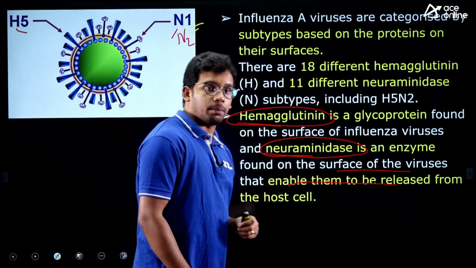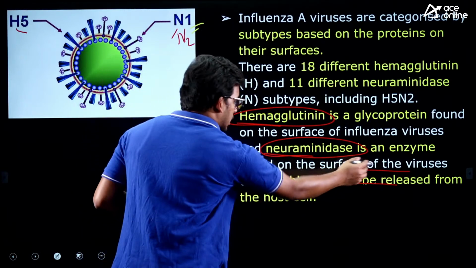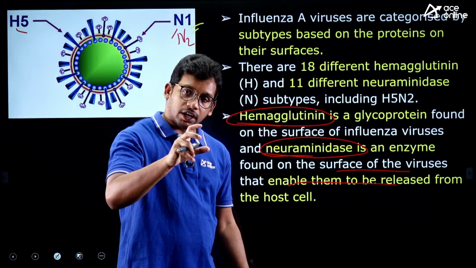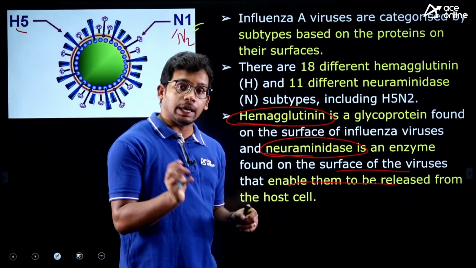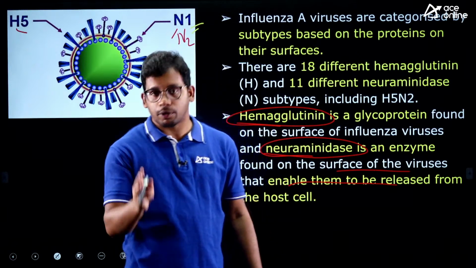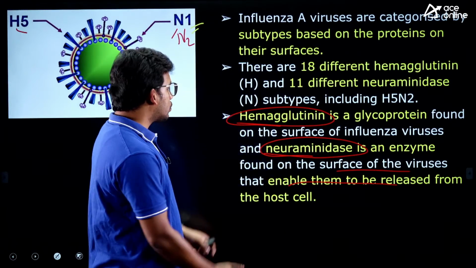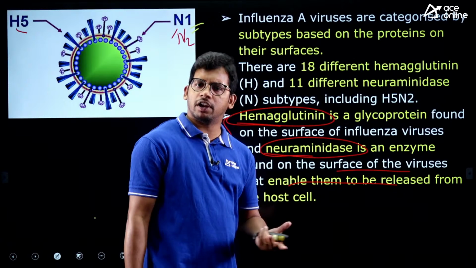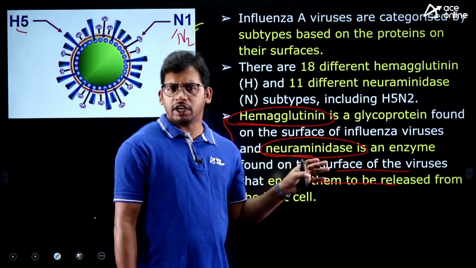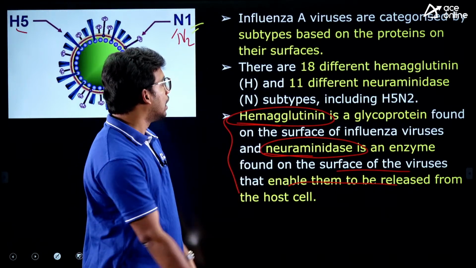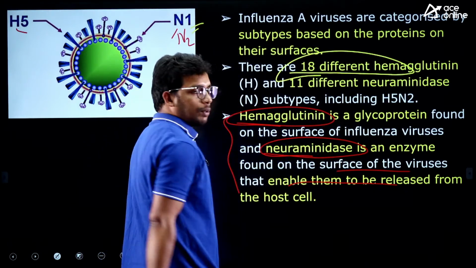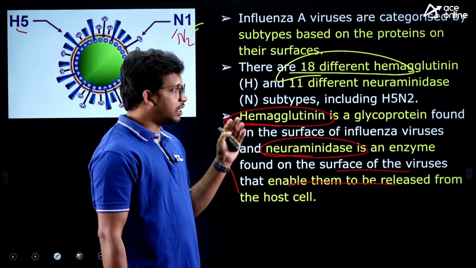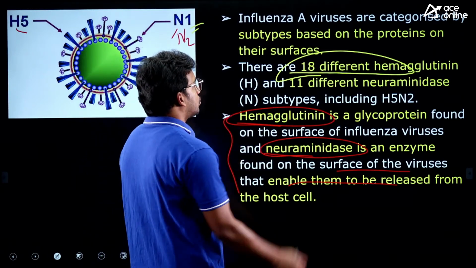And then neuraminidase, it is an enzyme found on the surface of the virus which enables it to release from the host cell. Usually this is located in one particular cell of any species which was attacked. So this enzyme will push the virus to shift from one region to another as well, right? So these two are the ones which you need to remember, and there are a number of strains. H5N2, H5N1, H5N5, H5N6, there are different combinations, and they do have the same impact. Approximately 18 different hemagglutinin variants and 11 different neuraminidase variants of the virus are there which can affect those species, right?